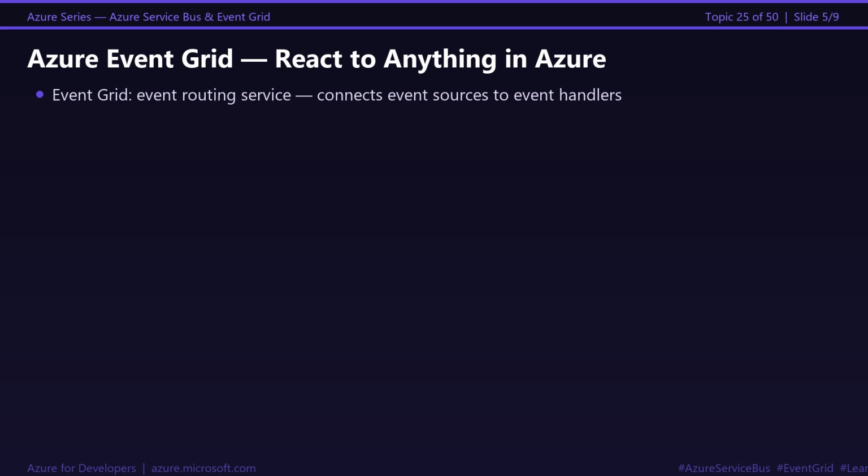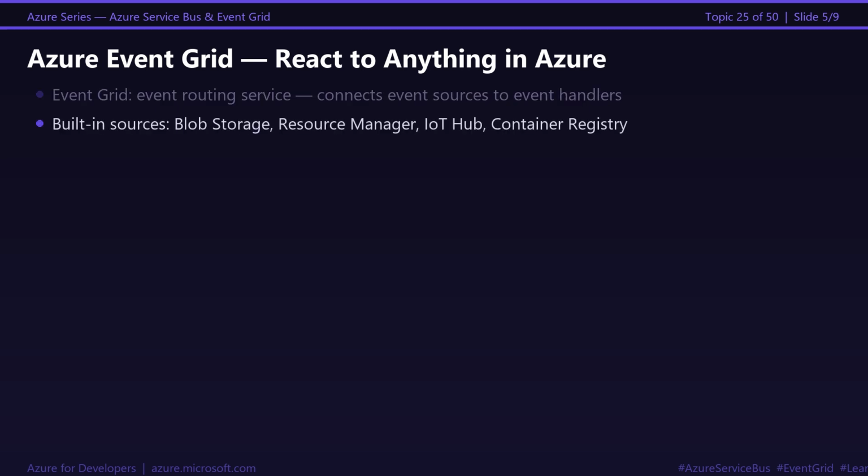When a file is uploaded to blob storage, Event Grid fires an event. When a virtual machine is created, Event Grid fires an event. When a container image is pushed to Azure Container Registry, Event Grid fires an event. These are built in. No configuration needed. You simply subscribe to the events you care about.